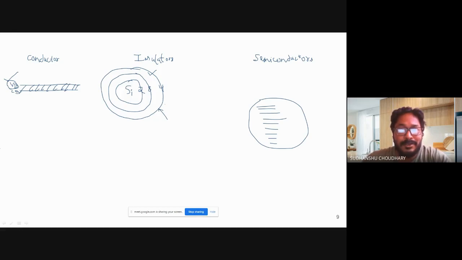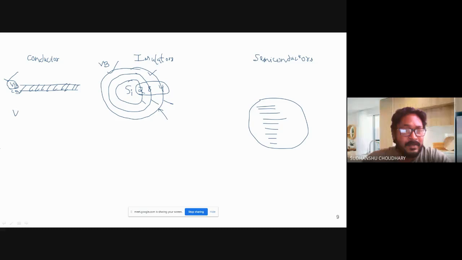Now all these orbitals are associated with energy levels. Energy levels of what? Energy levels of these 2, 8, 4 electrons. So inside a material, electrons have various energy levels. In the case of silicon, I have 3 orbitals, and the outermost orbital is called the valence band.